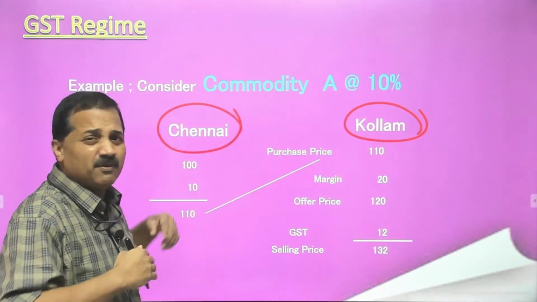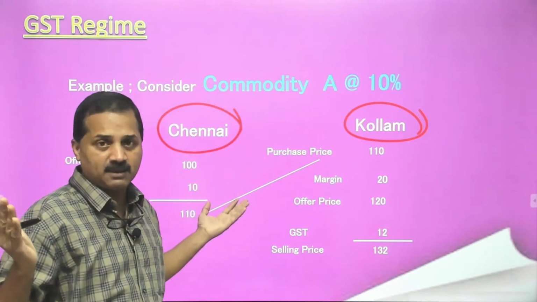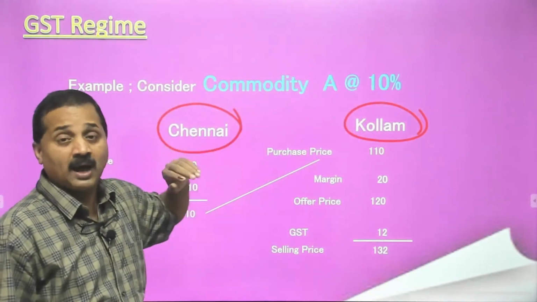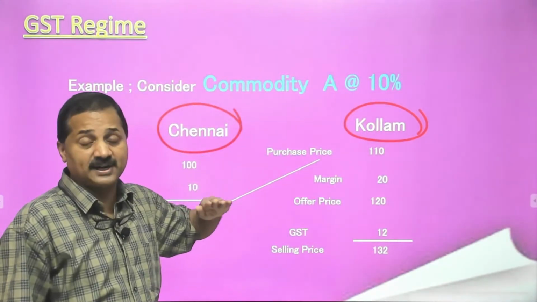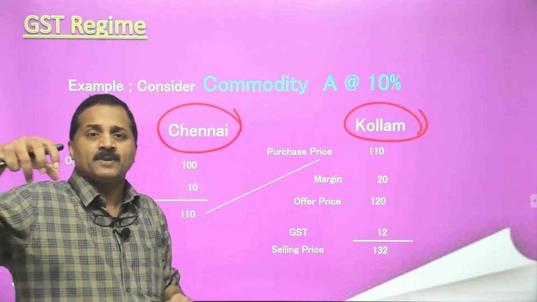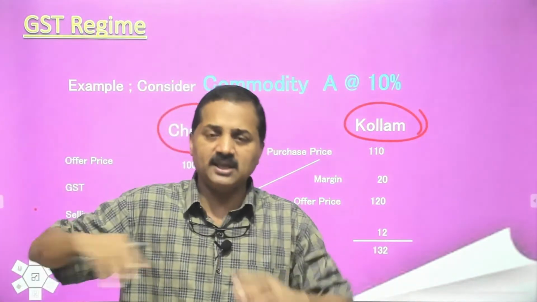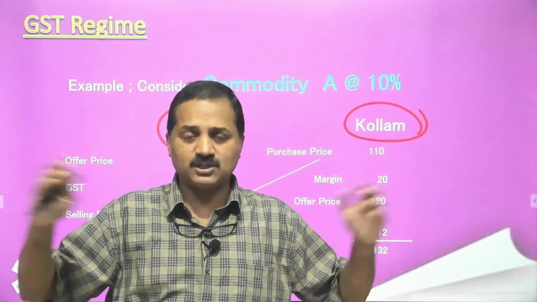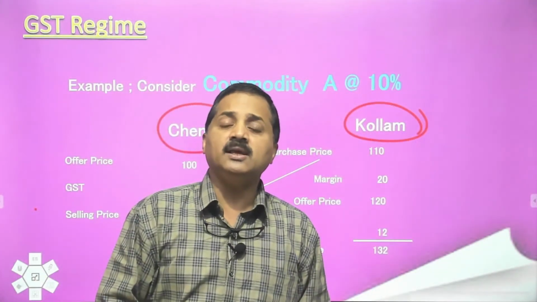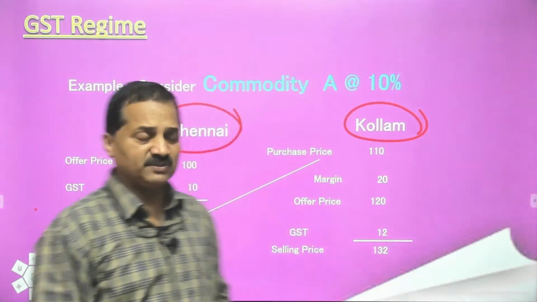I can buy it from anywhere in India, and I can sell in my place. So I can take the input tax credit for goods that are purchased from outside the state. There is no state wise taxation, it is an all India taxation, one country, one tax. That is the beauty of the goods and services tax.